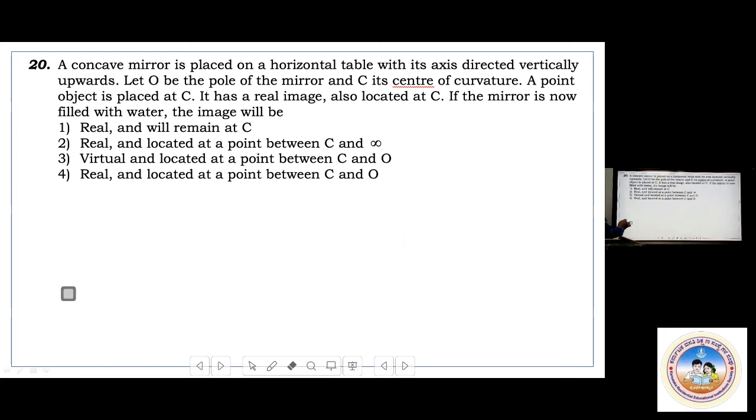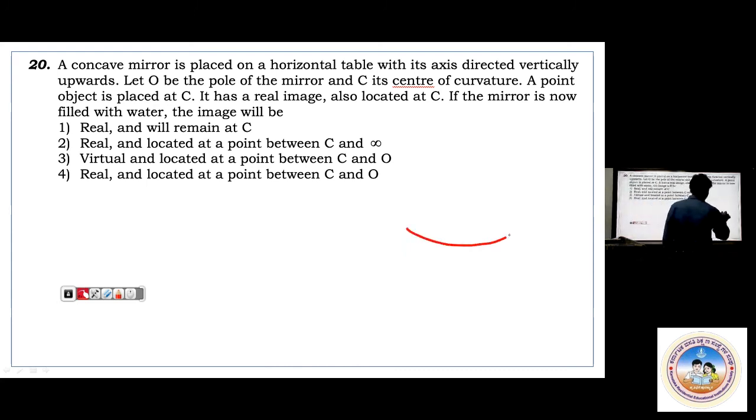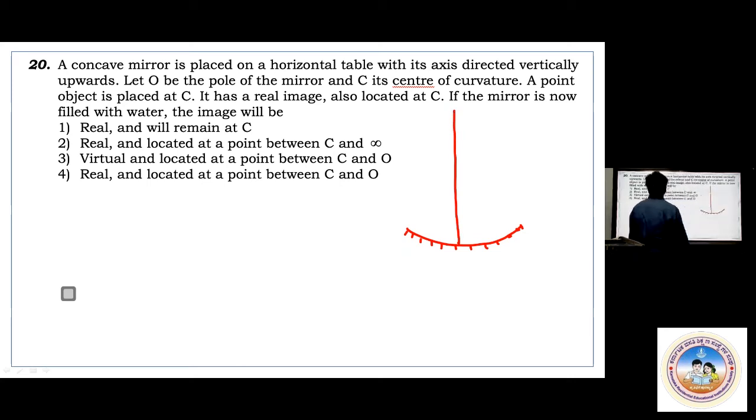How is that? I'll be showing. Observe this again. This is a concave mirror, placed like this now. It is placed with its axis directed vertically upwards. Let O be the pole of the mirror. This is the pole of the mirror, and C is the center of curvature. Let me say this itself is the center of curvature. A point object is placed at C.